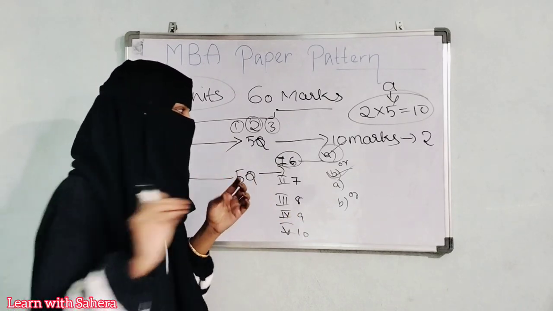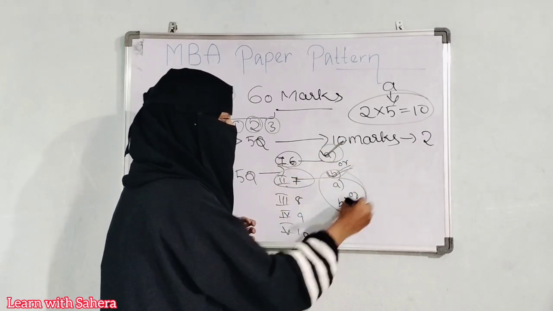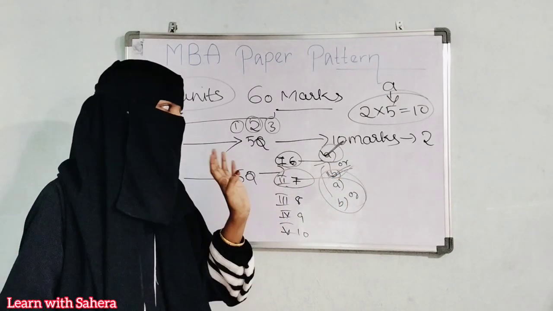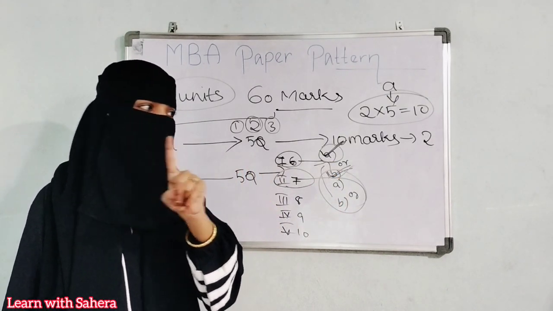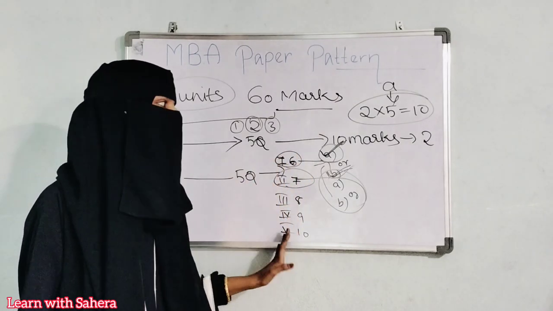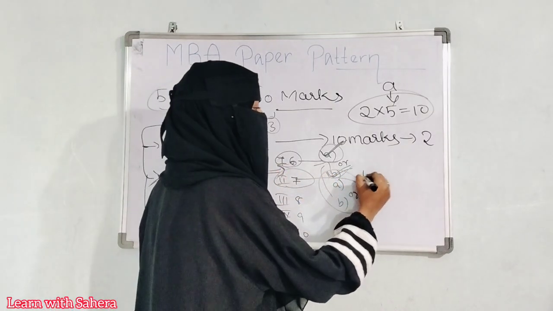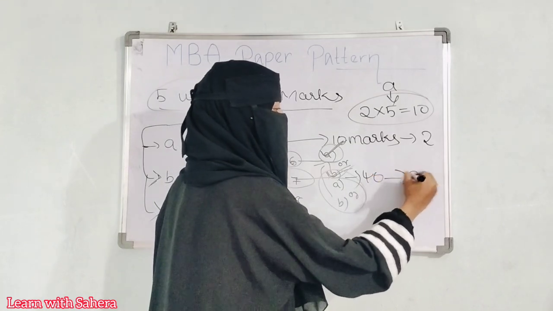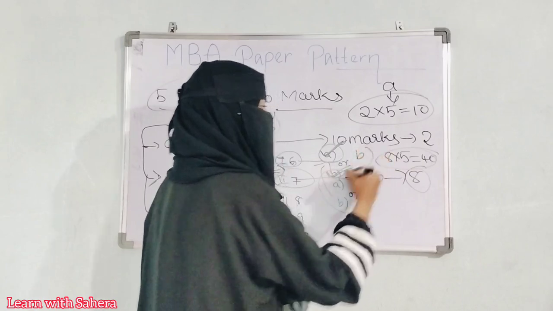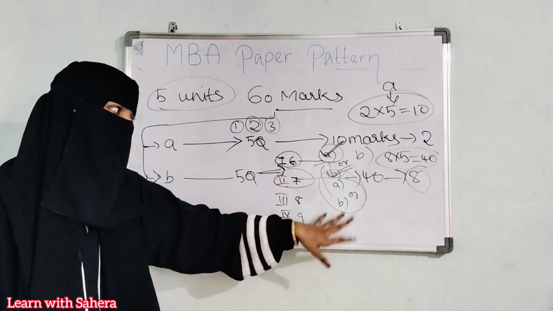See, don't say that if I go with A as well as B, and leave the 7th one, A and B, will I get marks from here to here? No, not like that. You have to attempt any 1 question from each of the questions. From all the units, you have to attempt at least 1 question. So these 5 questions will carry 40 marks. Each question will carry 8 marks. 8 into 5 equals 40. So part B will have 40 marks. You have to write all the questions given here, choosing by the internal choice.